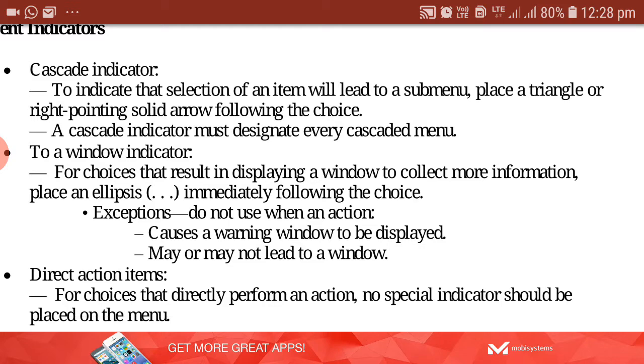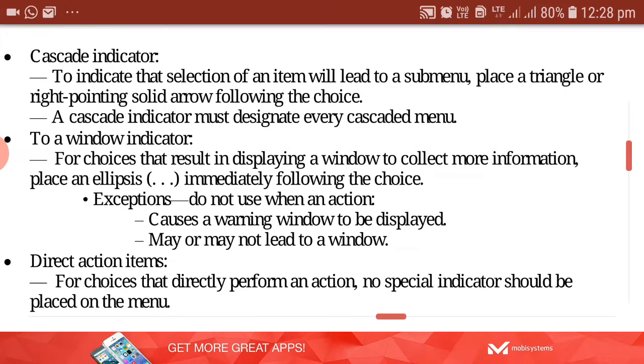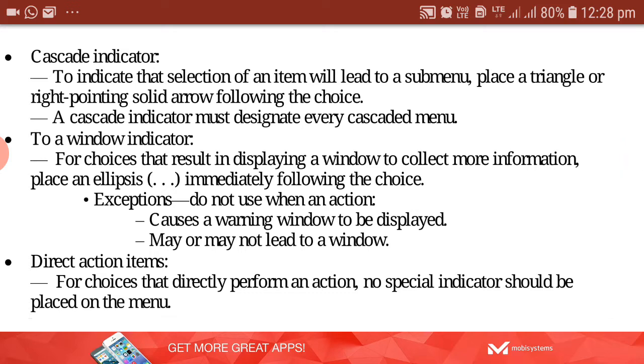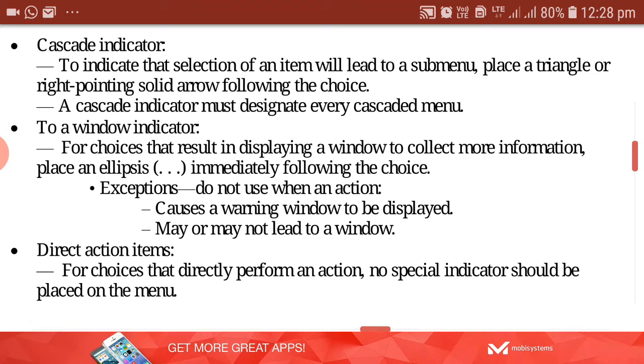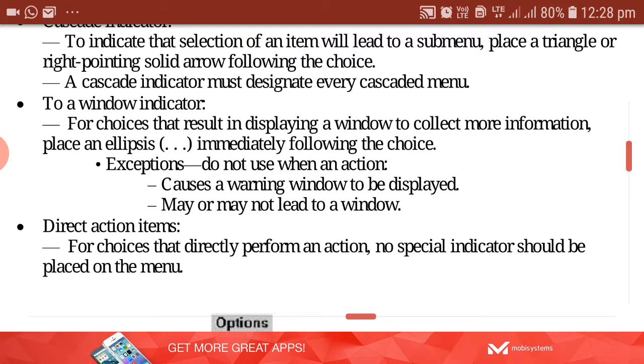Once you click on the menu option, you get a list of choices in the drop down menu. If that drop down option takes you to another submenu, then you give the triangle or right-pointing solid arrow, indicating that this particular choice will lead to another submenu.